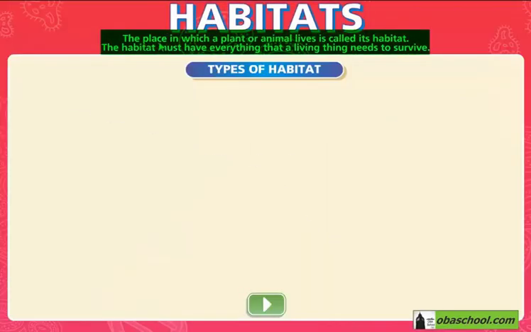Habitats. The place in which a plant or animal lives is called its habitat. The habitat must have everything that a living thing needs in order for it to survive. We have different types of habitats.